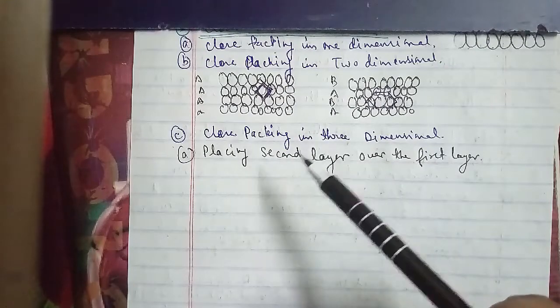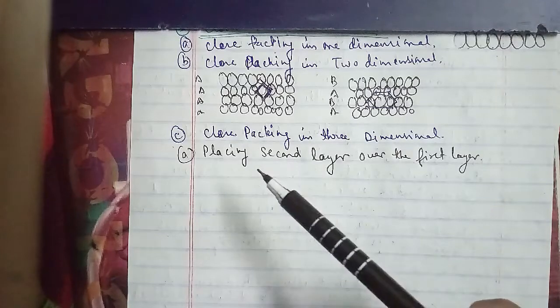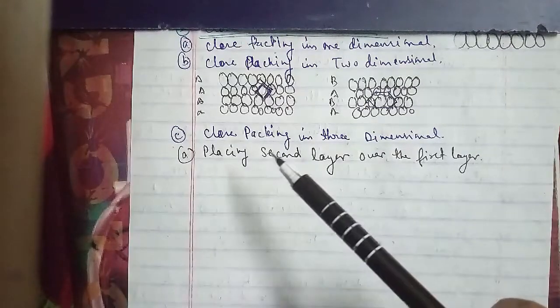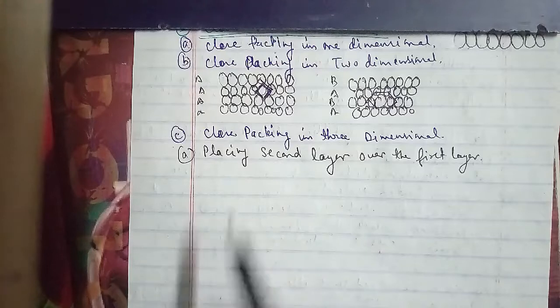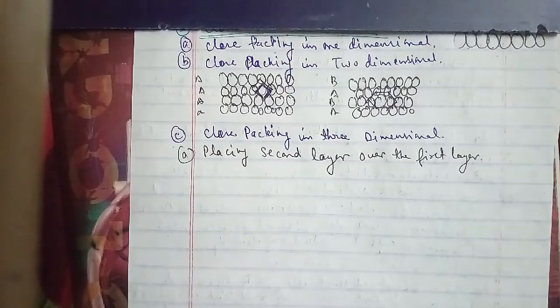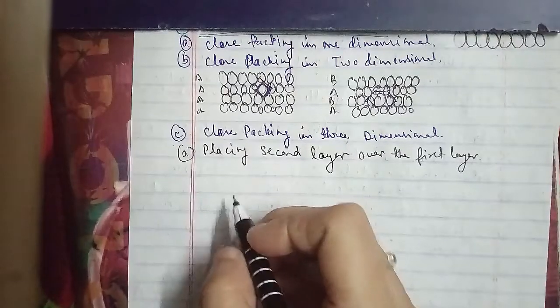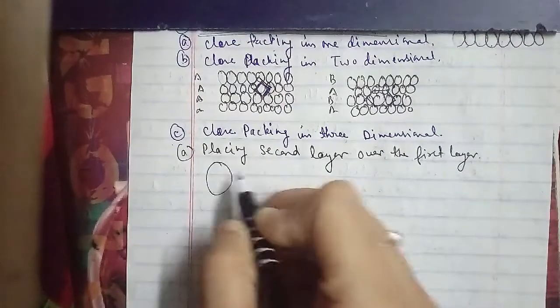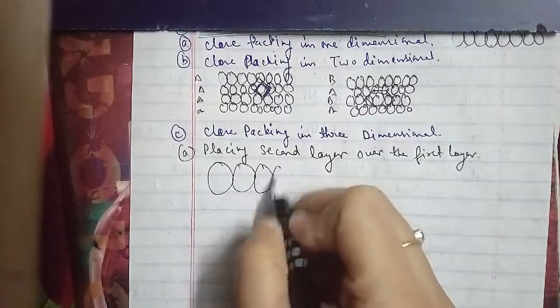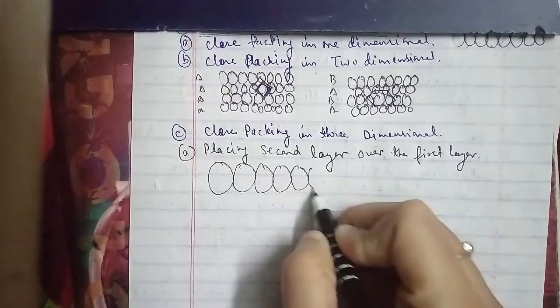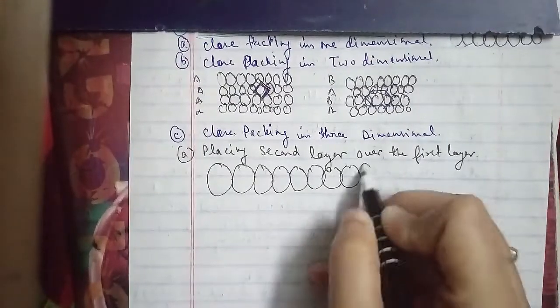So this, as you can see, is forming a tetrahedral void here, and when they go ahead with a different layer, as you can see, they are forming the octahedral as well. So there are tetrahedral as well as octahedral voids.